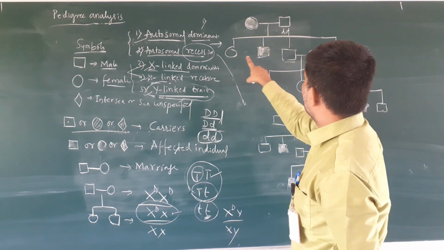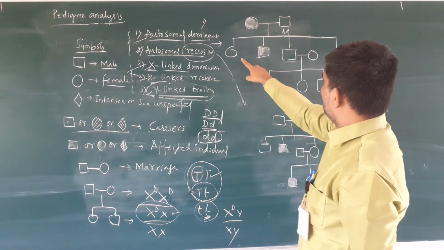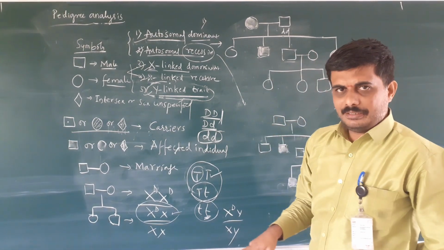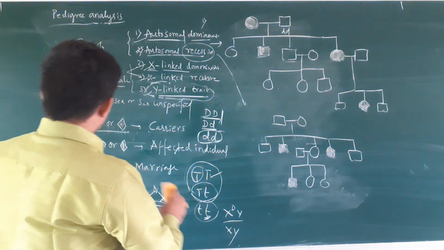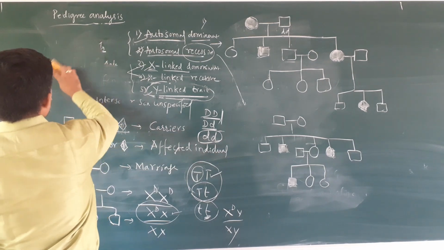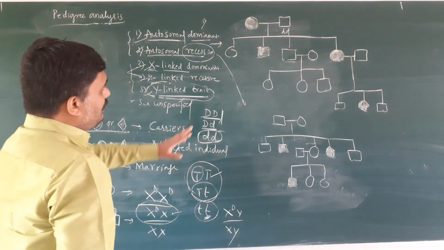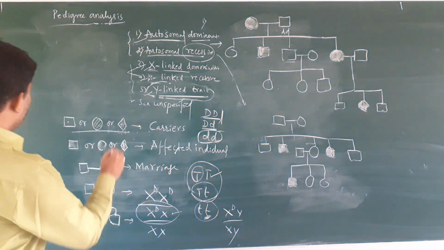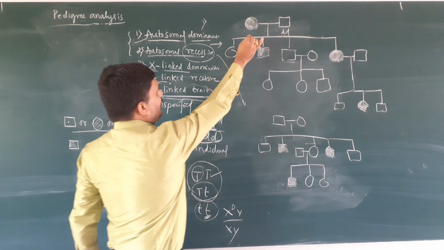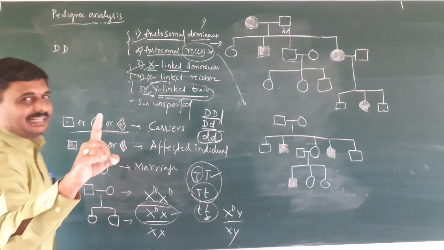See, this couple having 1, 2, 3, 4 children. The 4 children, the 50% are affected and 50% are not. See, we check it out by the checkerboard. If the girl or mother having the capital D is her genotype.